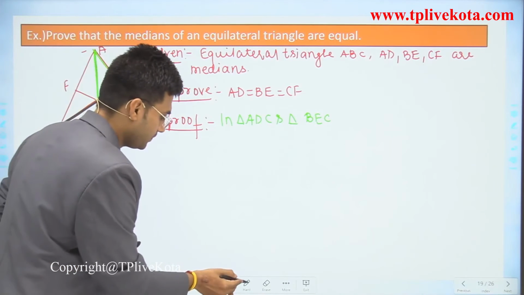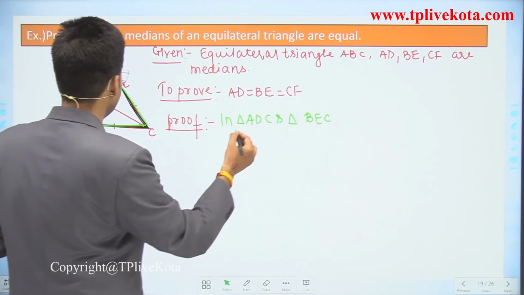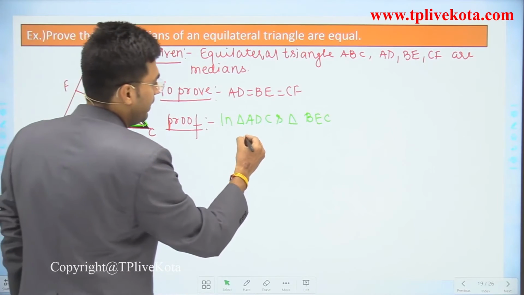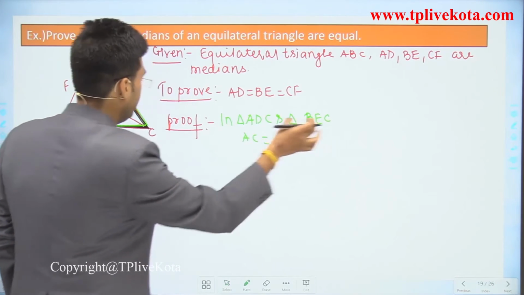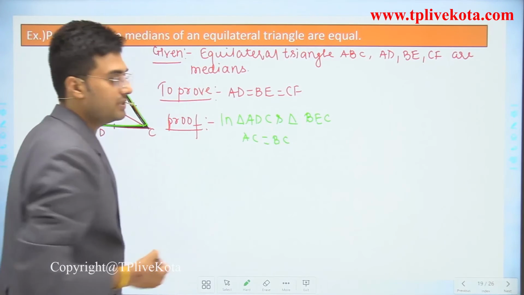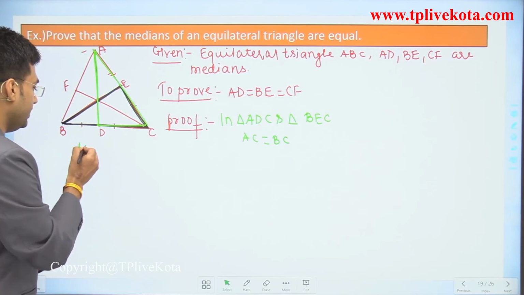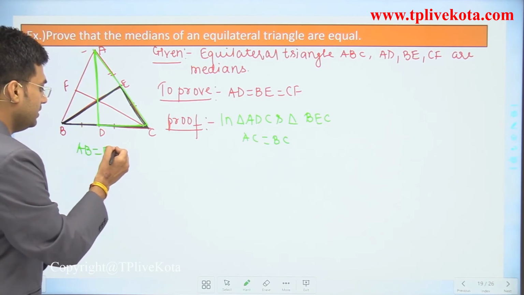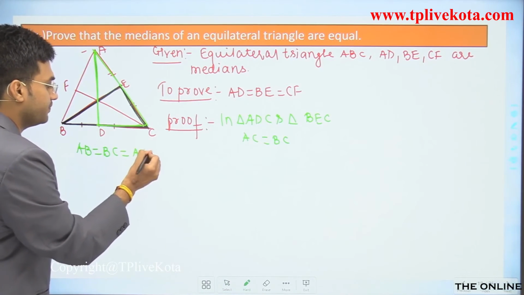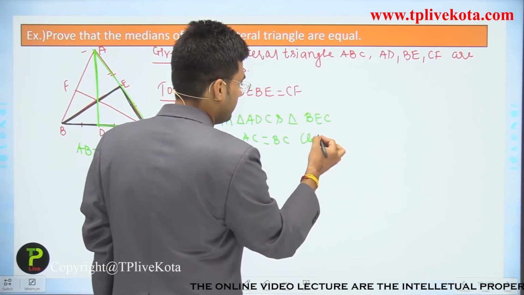Now in these two triangles, in ADC, AC is equal to BC in BEC, because this is an equilateral triangle, so we can write AB is equal to BC is equal to AC. Clear? So this is given.